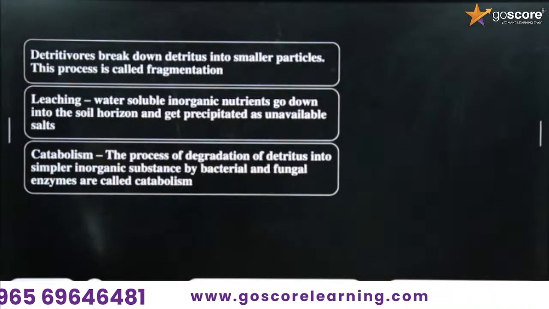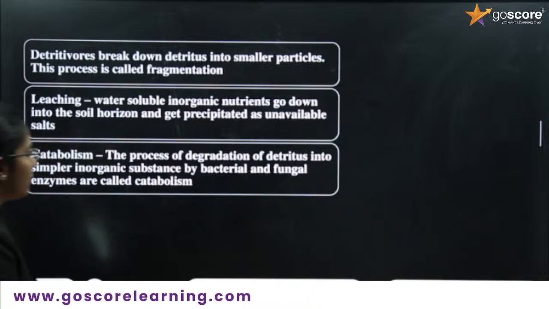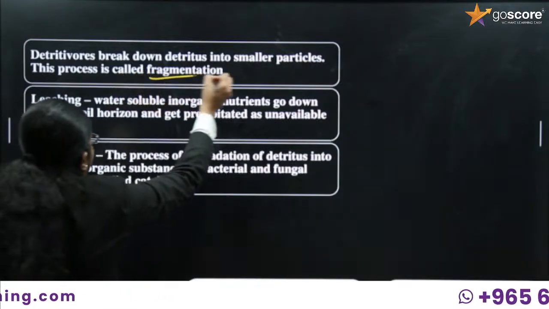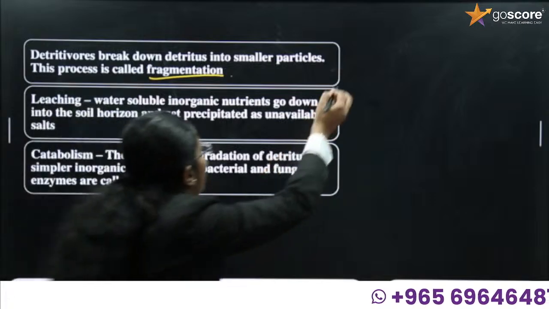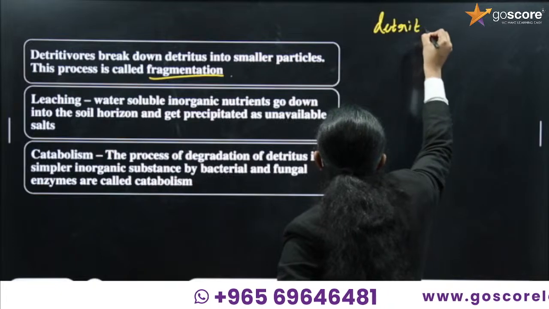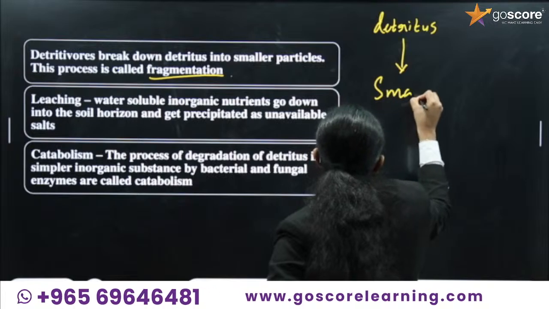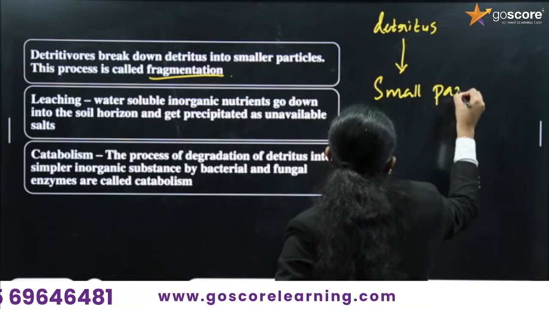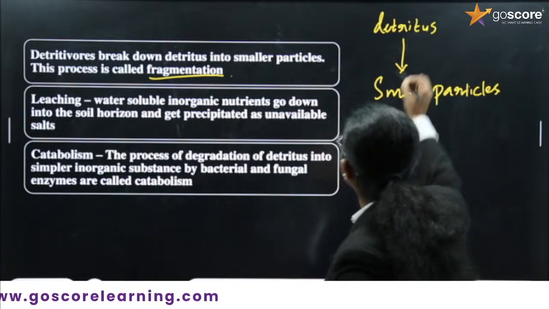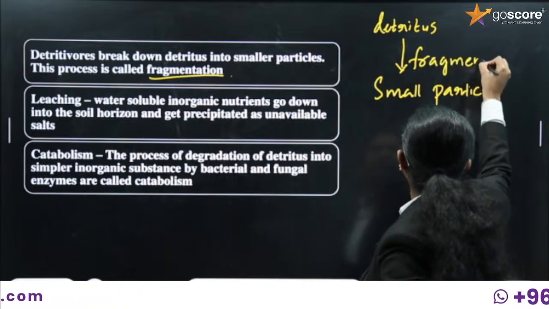Next we have to see what is fragmentation, what is leaching, what is catabolism, what is humification, and what is mineralization. First one, fragmentation. What is fragmentation? First we have the detritus. This detritus is converted into smaller particles, and the conversion of detritus into smaller particles is known as fragmentation.